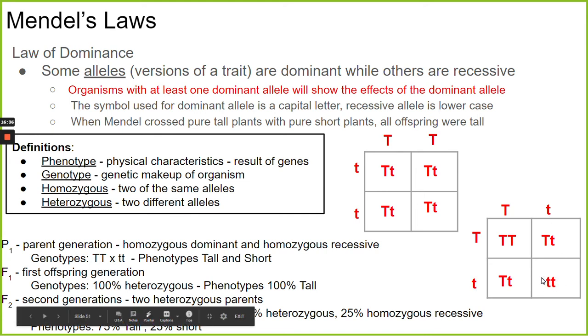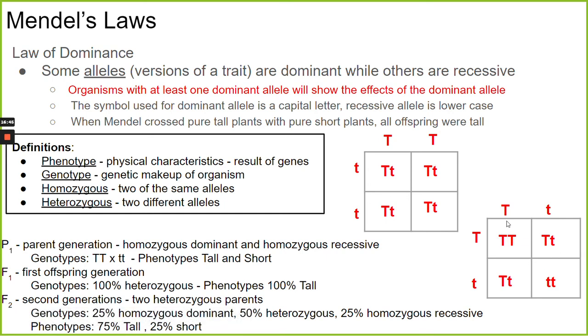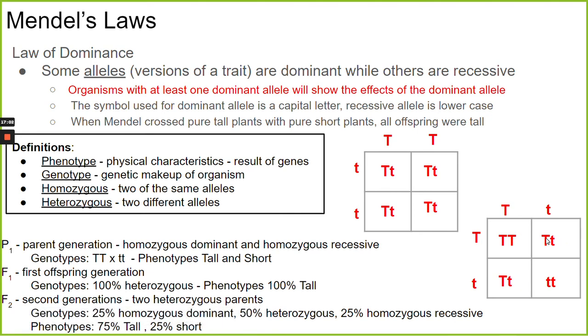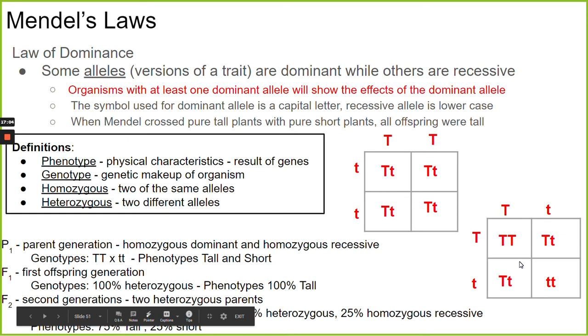Okay, so what is this telling us? This is telling us that if these two heterozygous parents reproduce, 25% of the time their offspring is going to have big T, big T. 25% of the time, they're going to be little t, little t. And then 50% of the time, they're going to be big T, little t. Each box represents 25%. And Mendel saw this.